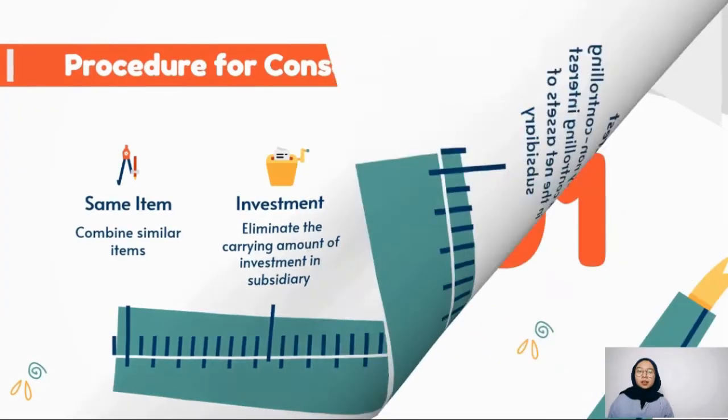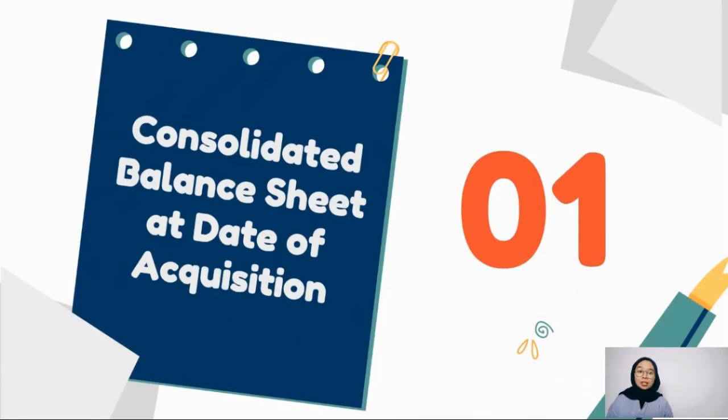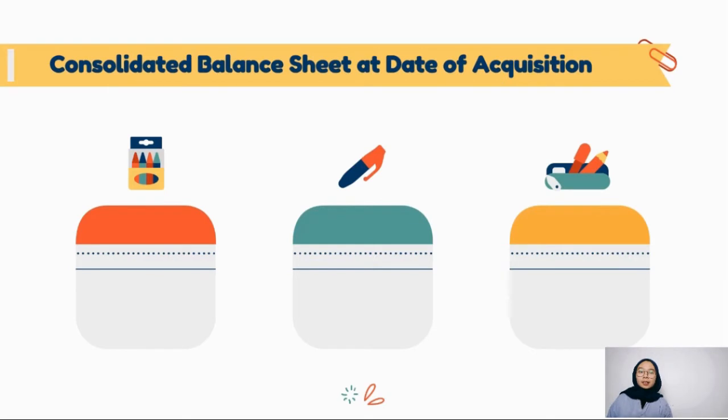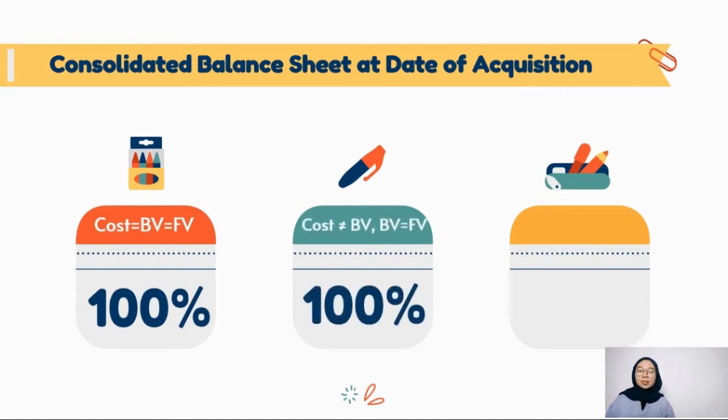The first point is consolidated balance sheet at date of acquisition. There are three conditions in consolidated balance sheet at date of acquisition. The first, parent acquired 100% of subsidiary at book value. Second, parent acquired 100% of subsidiary with goodwill. And the third, parent acquired 90% of subsidiary with goodwill.